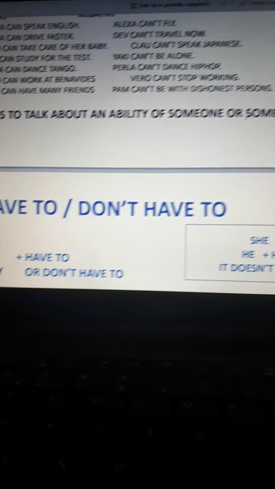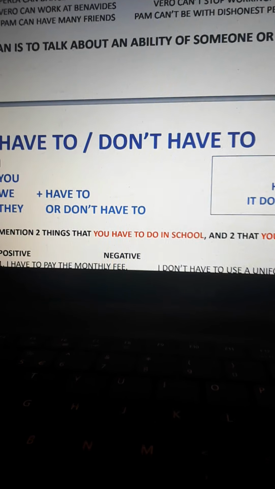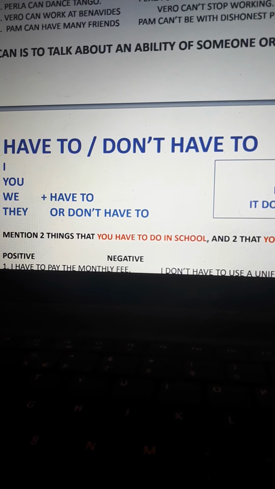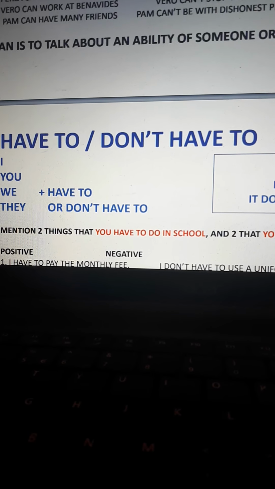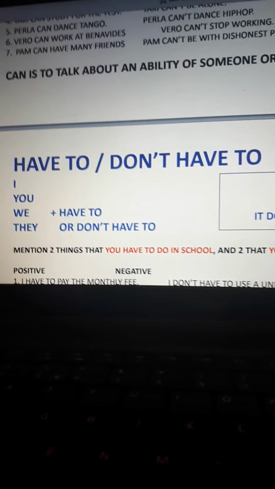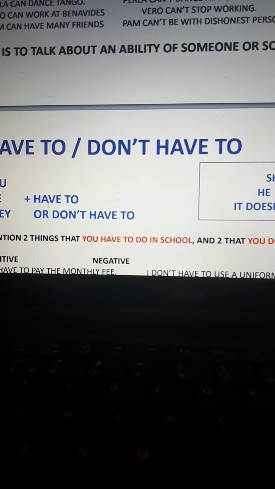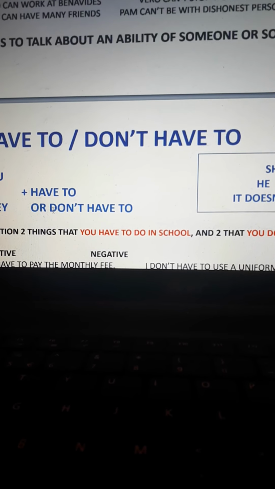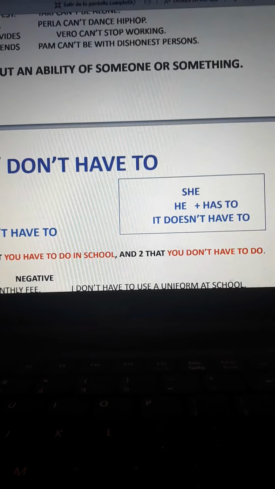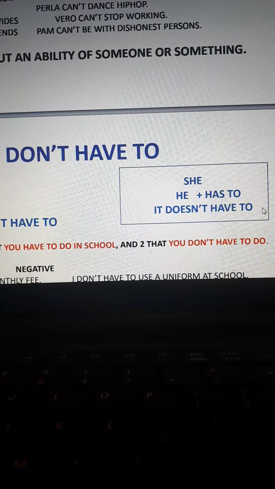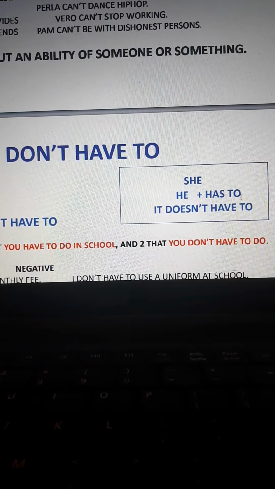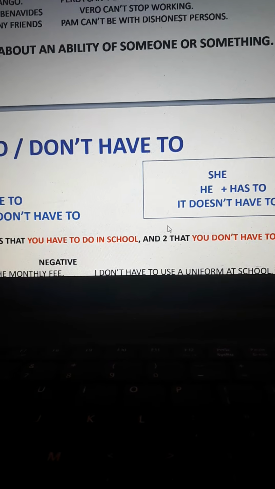Okay, girls, let's continue. Also, we have to review have to and don't have to. Remember, have to is something we use for a strong obligation. Remember that I, you, we, and they work with have to, and for the negative, don't have to or do not have to. And for he, she, and it, we have to use has to, or for the negative, doesn't have to or does not have to. And after to, the action has to be in base form.